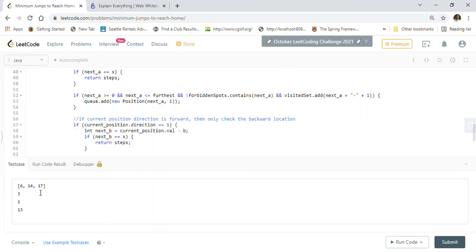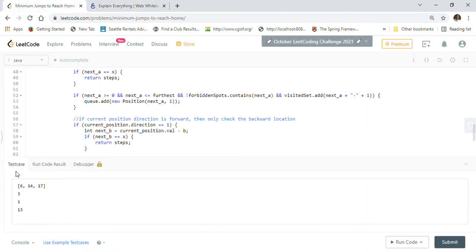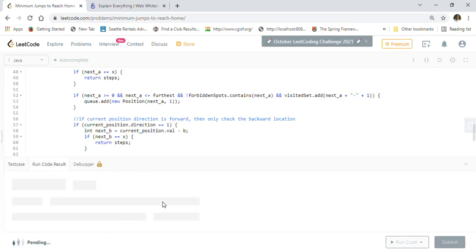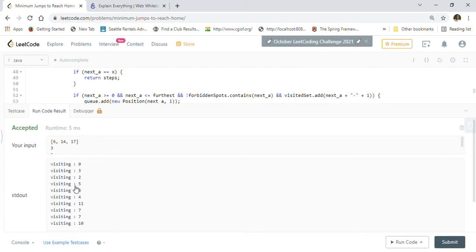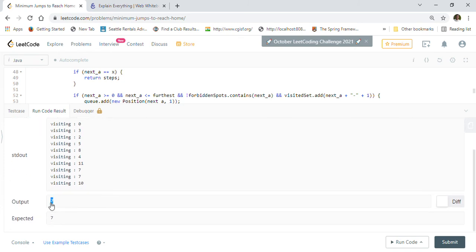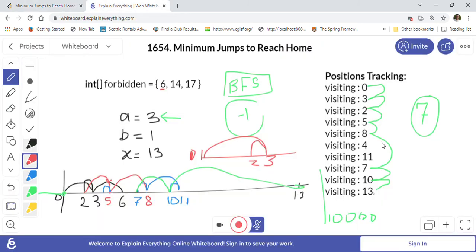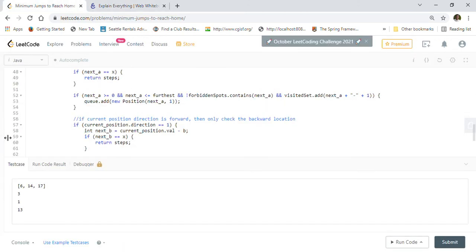So this is the test case that we discussed here, right? 6, 14, 17 and 3, 1, 13. So 3, 1, 13 is given to us, basically. So let's just quickly run this test case. So I just added this trace of how the visits are happening, basically. So we already discussed this. So the number of steps is 7, right? The minimum steps we also got 7 here. So this one, it's working fine.